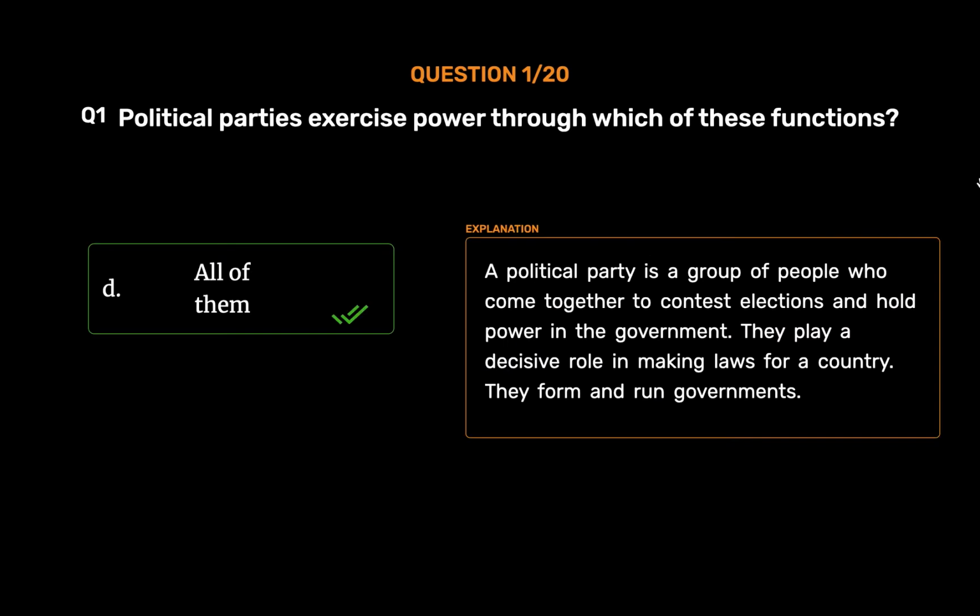All of them. A political party is a group of people who come together to contest elections and hold power in the government. They play a decisive role in making laws for a country. They form and run governments.